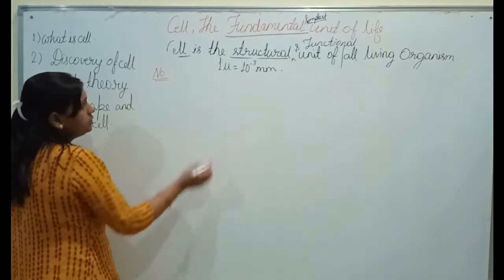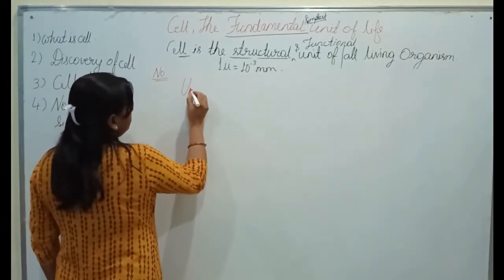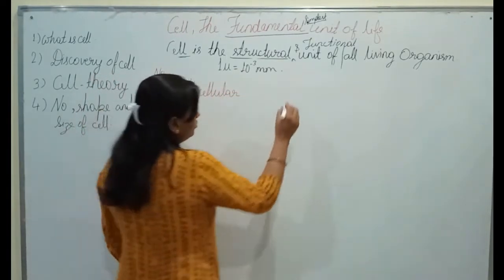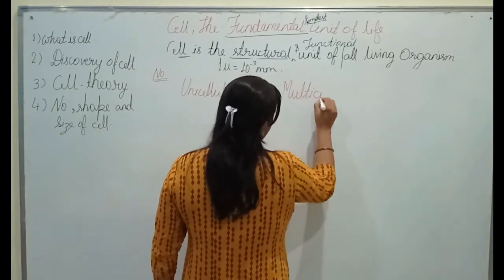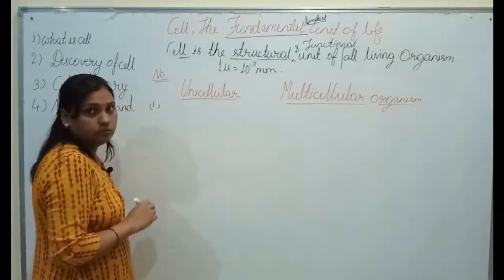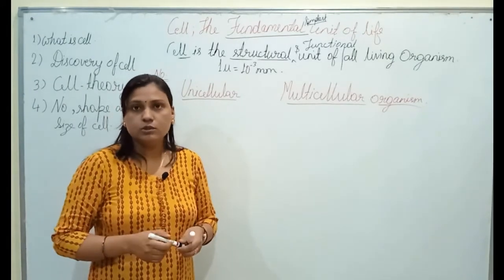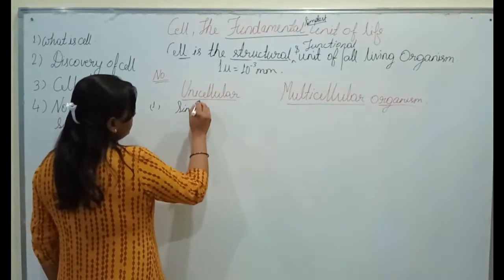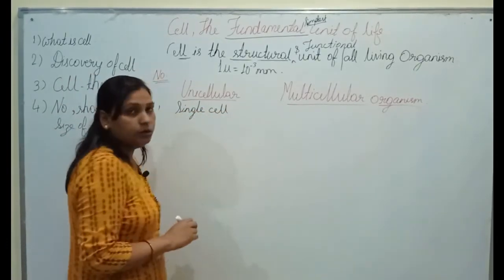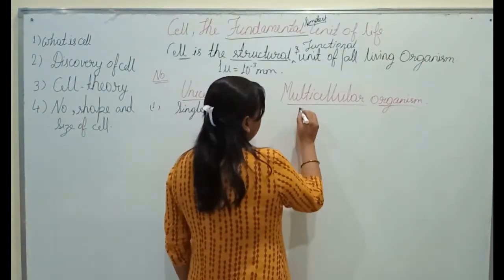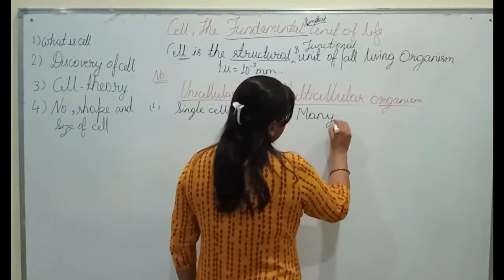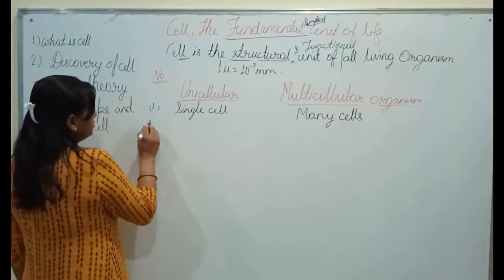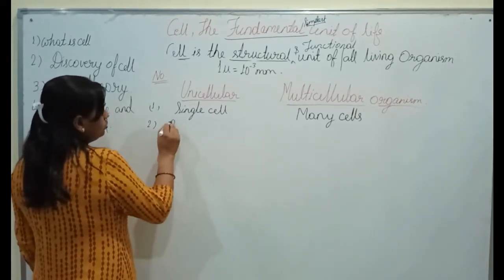Number. On the basis of number, cells can be divided into two types of organisms, unicellular and multicellular organisms. Unicellular organisms are those organisms that are made of a single cell. The organisms that are made of a single cell are called unicellular organisms, while the organisms that are made of many cells are called multicellular organisms.